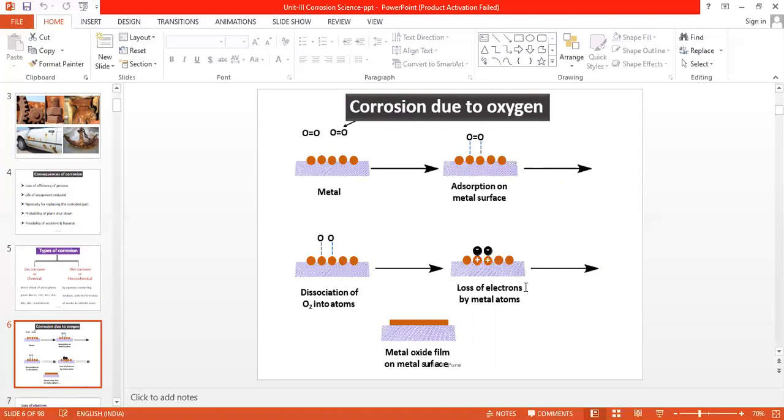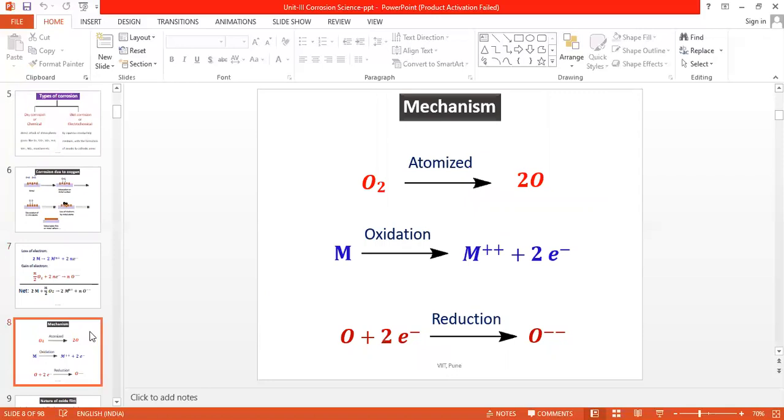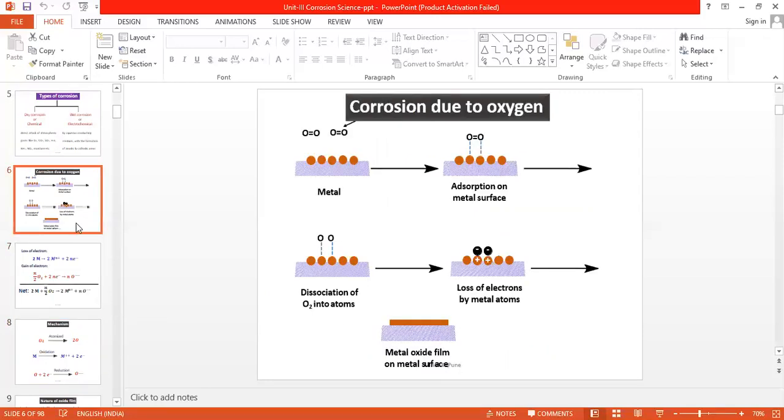Next step is the metal. You know that metals are good conductors and donors of electrons. So the metal loses electrons, which are taken up by the oxygen atoms. Due to loss of electrons by the metal, the metal forms a cation, a positively charged metallic ion, whereas oxygen forms a negatively charged ion, the oxide ion. This M plus 2 and O minus 2 combine to form the oxide film, which gets deposited on the surface of the metal. So this is the mechanism we have seen.